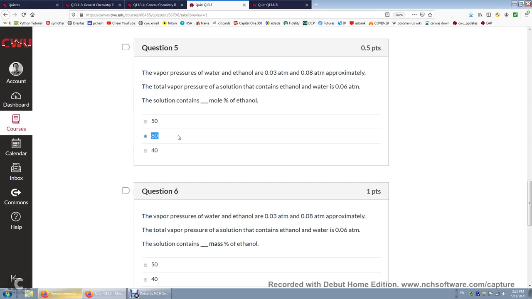So 0.4 times 18 gram per mole, that's for water, you get 7.2 grams of water. What's the molar mass of ethanol? The formula is CH3CH2OH, so you have 2 carbons, 6 hydrogens, and 1 oxygen. Therefore, the molar mass is 24 plus 6 plus 16. The result is 46 gram per mole.